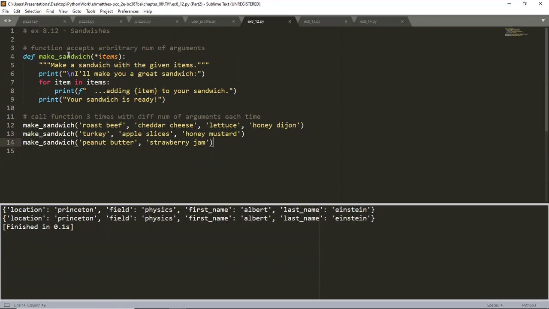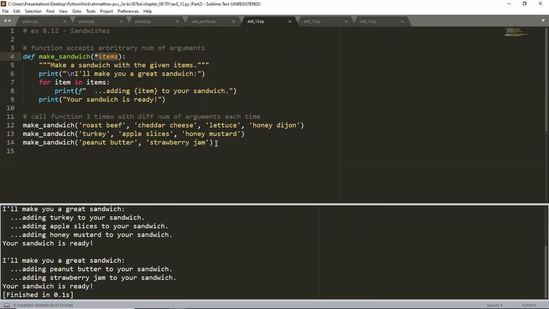So here's my function definition on line 4. Asterisk items creates a tuple, right? Let me go ahead and run that. What happens here is I call it 3 times on lines 12, 13, and 14 with a different number of arguments each time.